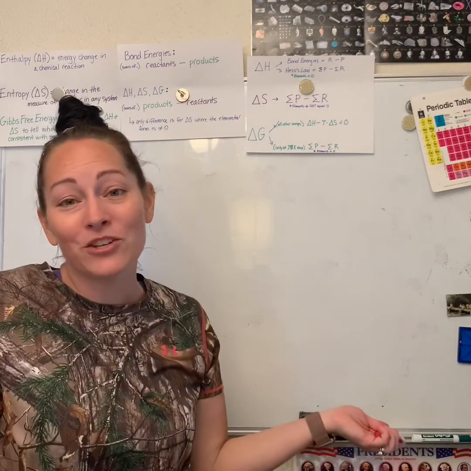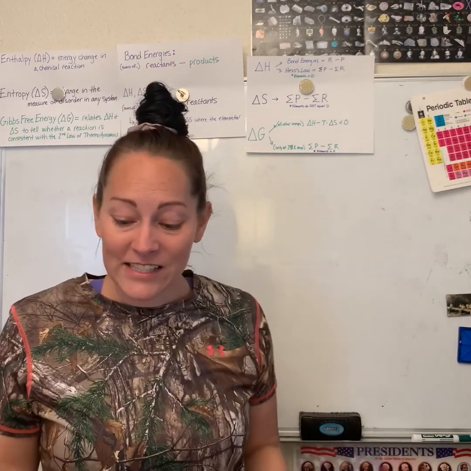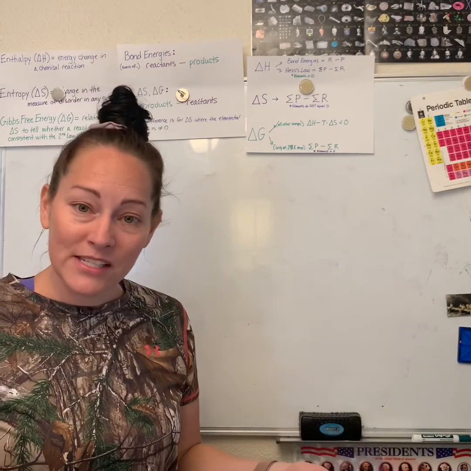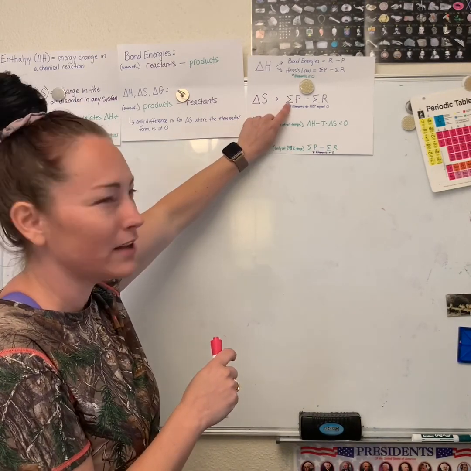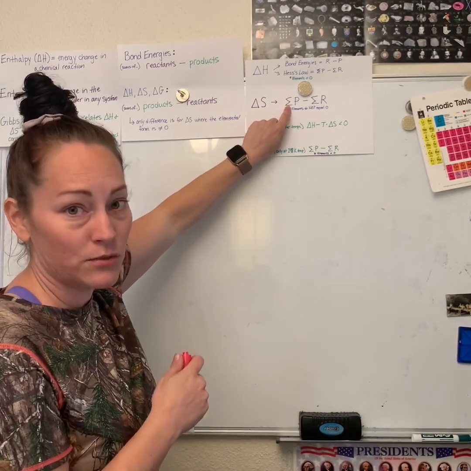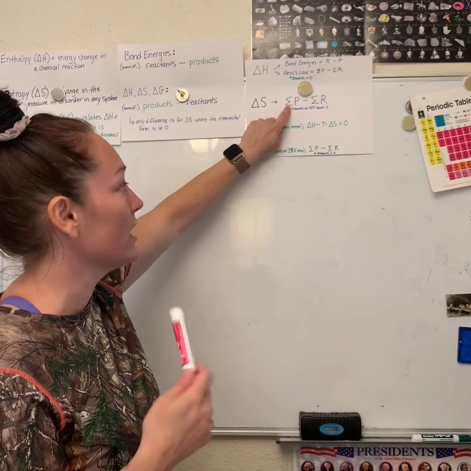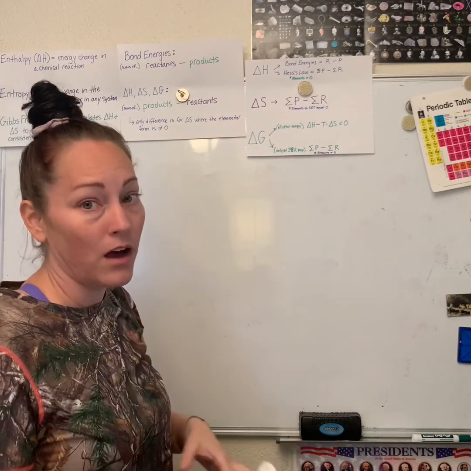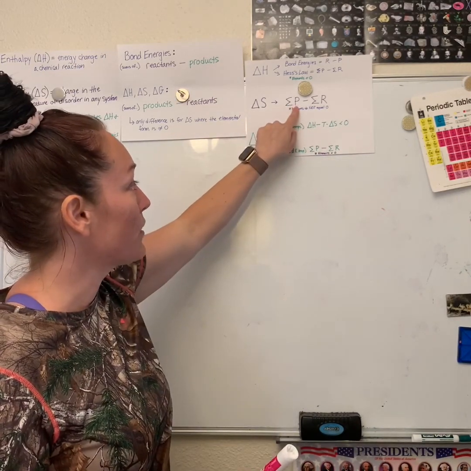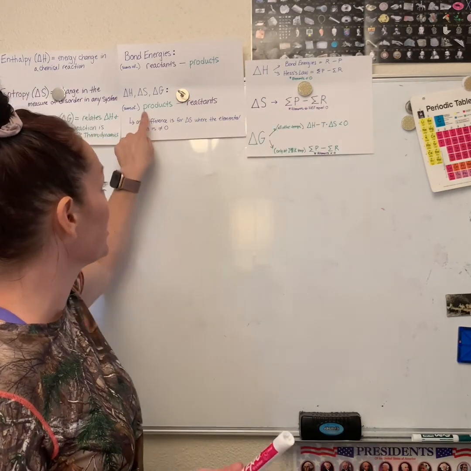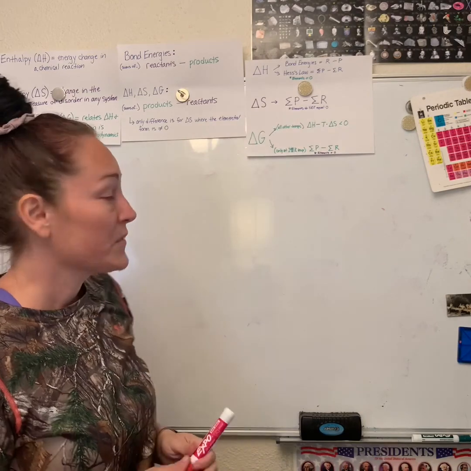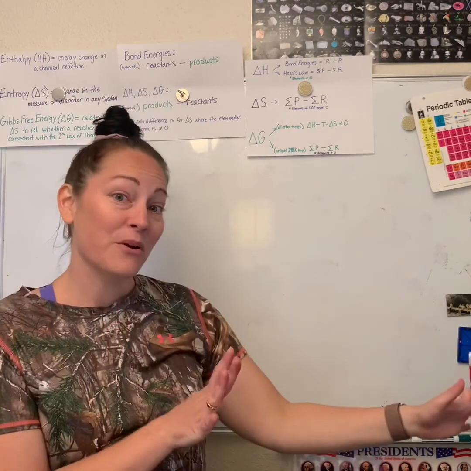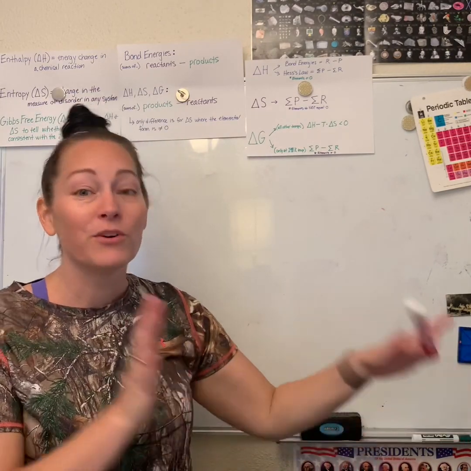Thankfully, for the change of entropy, we can use Hess's law, okay? It's the same for all substances, the only difference though, I think the book talks about it. This symbol means summation. Okay, you should have already learned this in algebra. That just means the sum of. So the sum of the products minus the sum of the reactants, this is the same thing that's stated here. Okay, so we can use exactly what we were doing, finding delta H, with delta S.